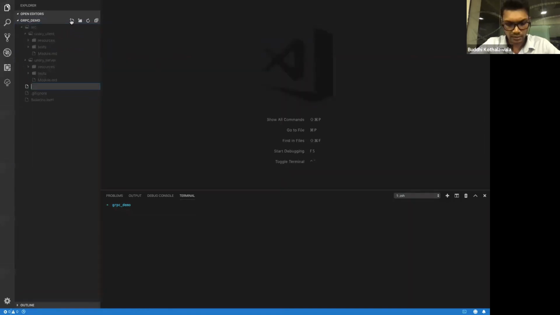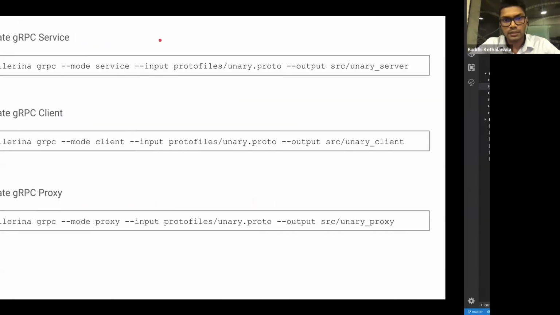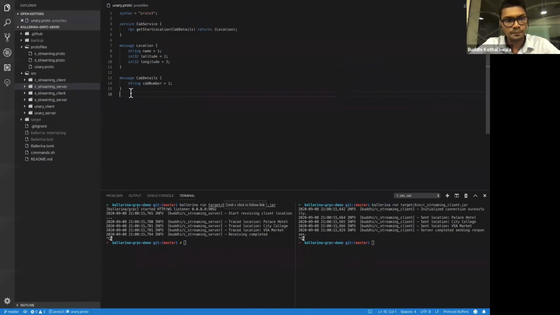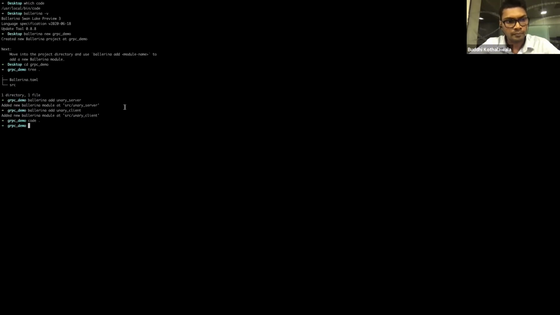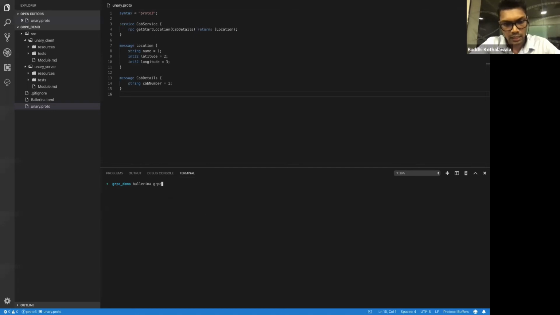Now I need a separate protobuf file. I'll name it unary.proto. Previously I have created a simple protobuf file, and I'm going to use the same one. I'm trying to generate the service code and the client code.